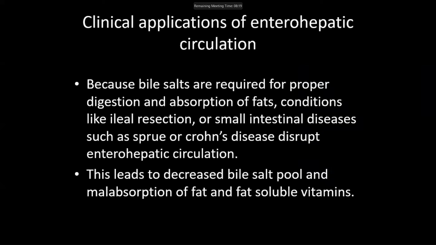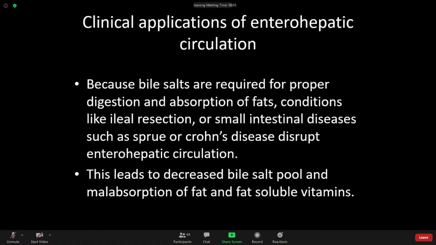It means that if there is disease in the intestine, or if the intestine is removed, then fat digestion and absorption is disrupted, and there will be a deficiency of bile salts.